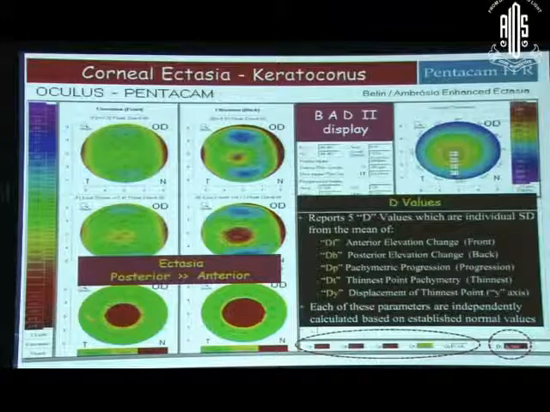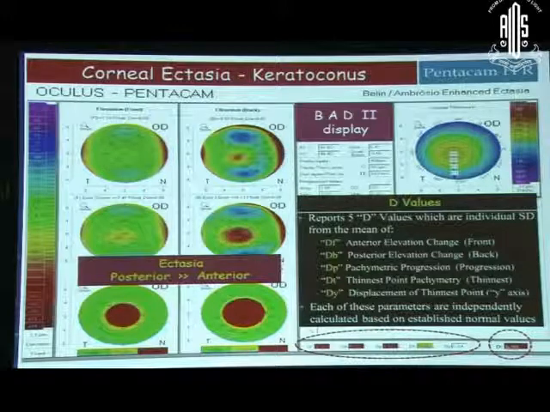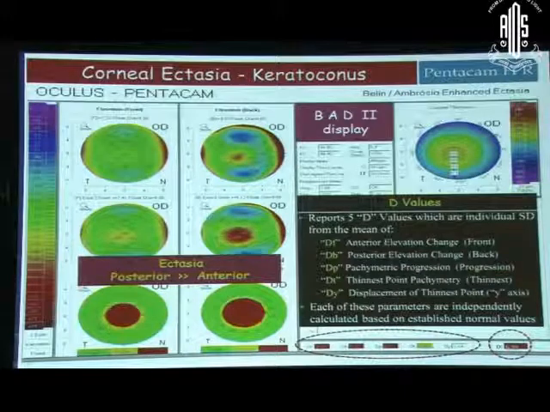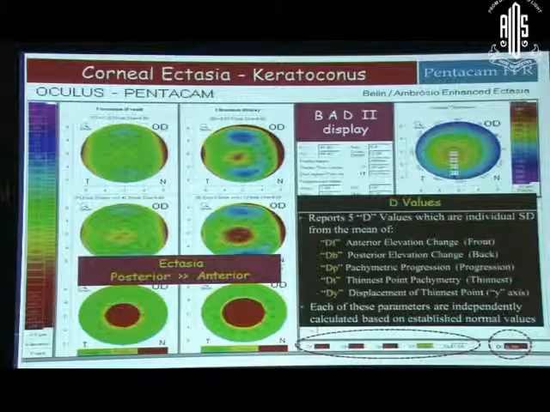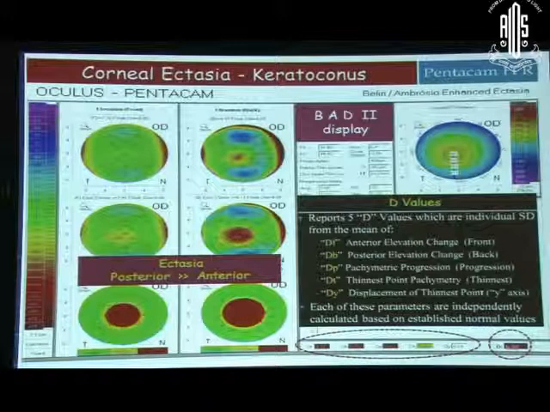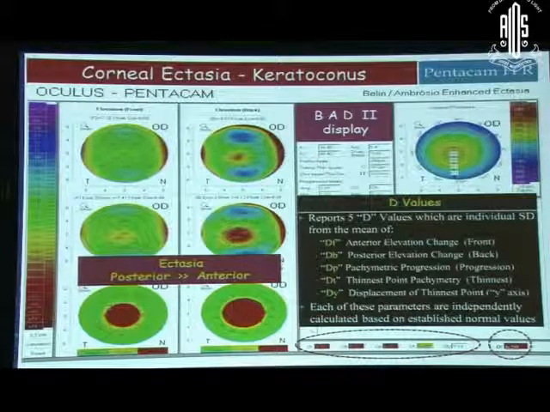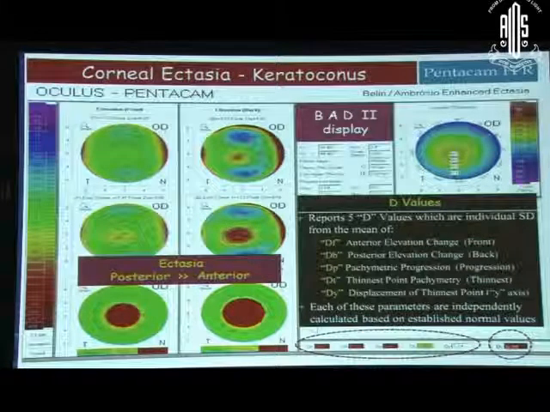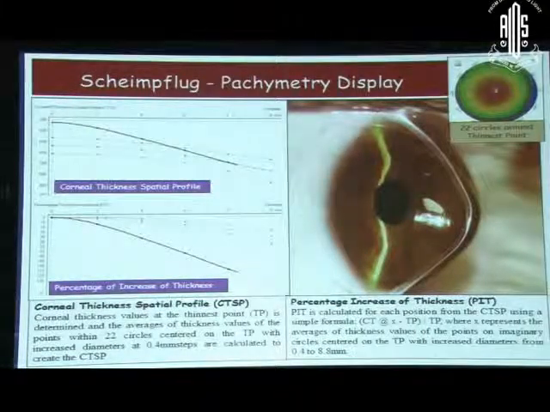So you see the anterior ectasia over here as well as the posterior ectasia. The posterior you find more than the anterior, as I was talking to you about, and there are D values over here. You have these D values: DF, DB, DP, DT, DY. What they mean is DF is front. These are markers: the front marker, back marker, progression index marker, thinnest point marker, and displacement of the thinnest point marker. And there's a cumulative D value which also gives you an overall score for the patient. So anything in red is abnormal, yellow would be borderline, and white is normal. It also gives us a very detailed pachymetry analysis of these patients.